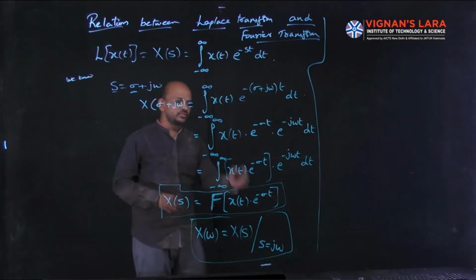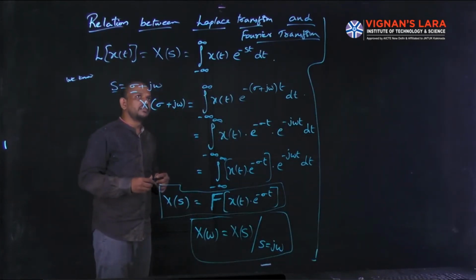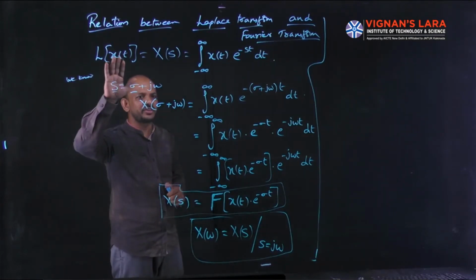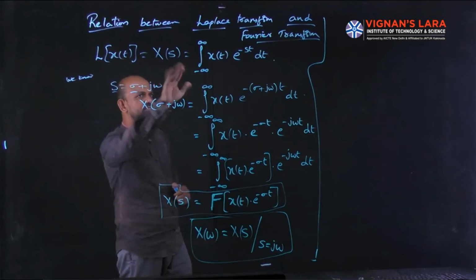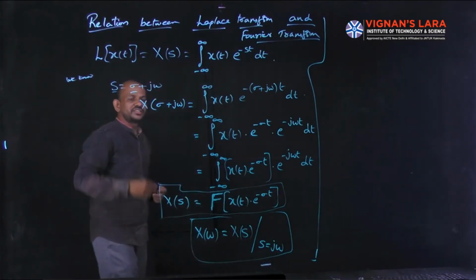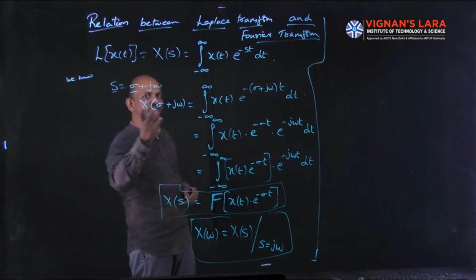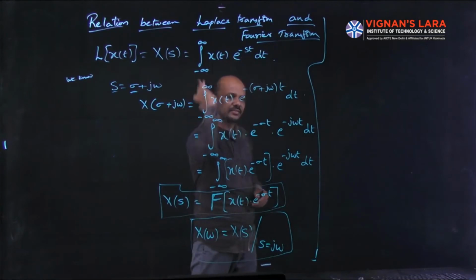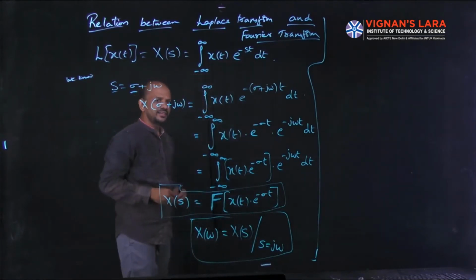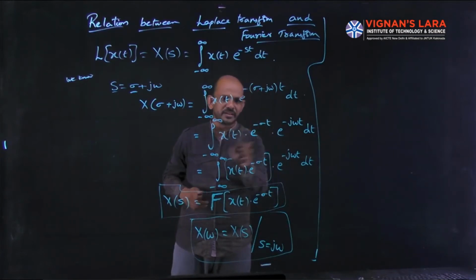Now this is the relation between Laplace transform and Fourier transform. First I took the equation of the Laplace transform of x of t, which is X of s equal to the integral from minus infinity to infinity of x of t e power minus st dt. We all know s is equal to sigma plus j omega, so substitute its value as sigma plus j omega. So X of sigma plus j omega equals the same integral with s replaced, and then simplified. I expanded this and from that I separated these two.